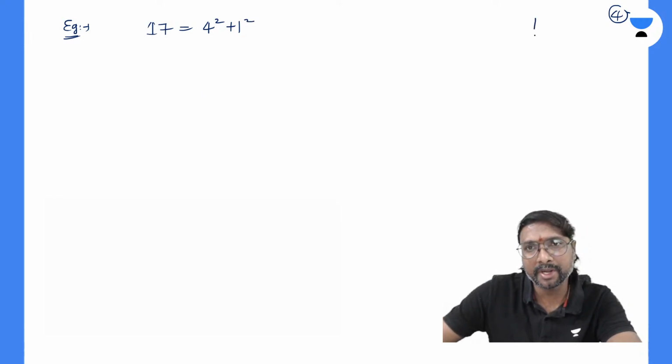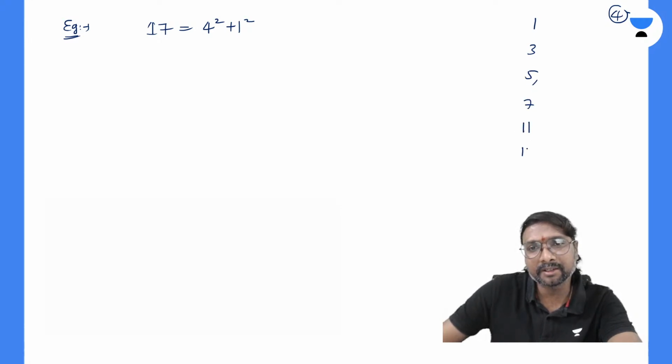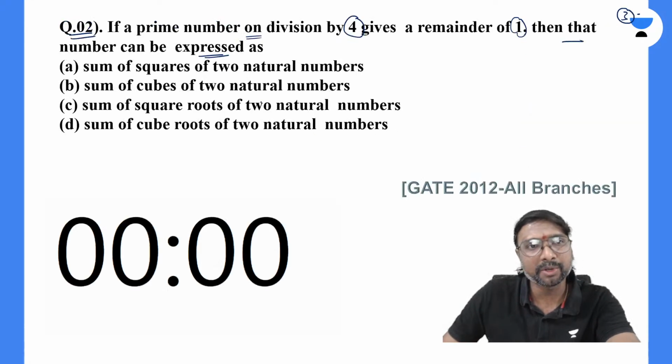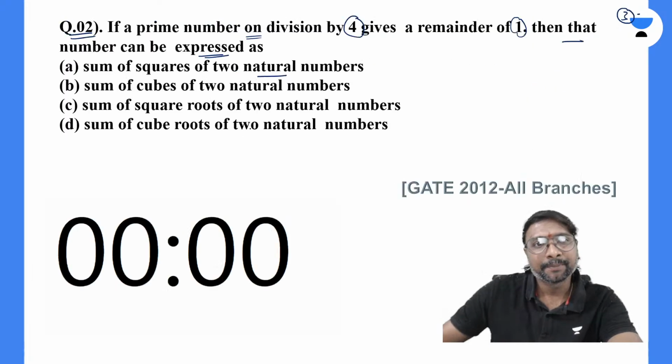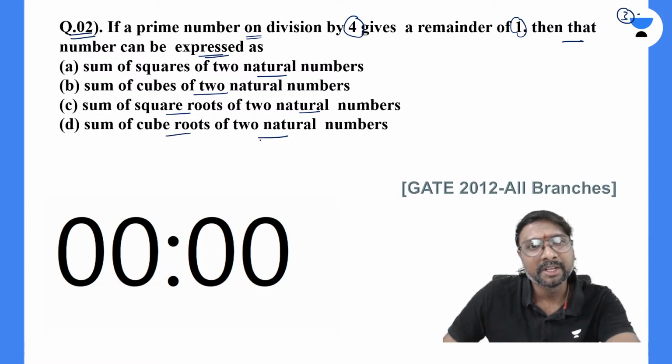What are the prime numbers you are having? 1, 3, 5, 7, 11, 13, 17. These are the prime numbers you are having now. So if you take one prime number, it can be expressed as the sum of the squares of two natural numbers, or the sum of the cubes of two natural numbers. What is that, you can say?